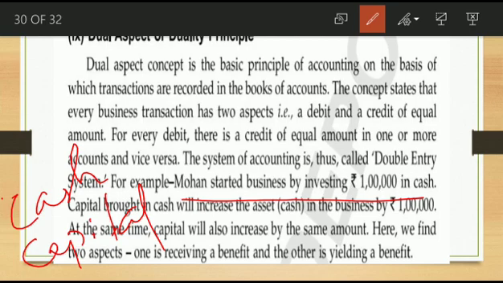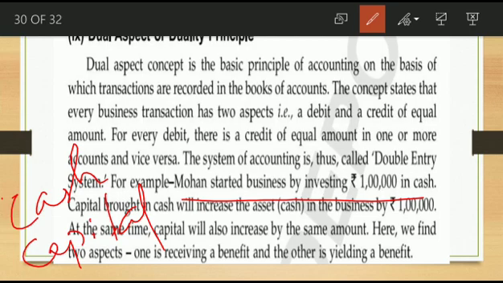But capital is always a liability of the business, as we already discussed in the entity principle. Capital is definitely repaid to the owner.